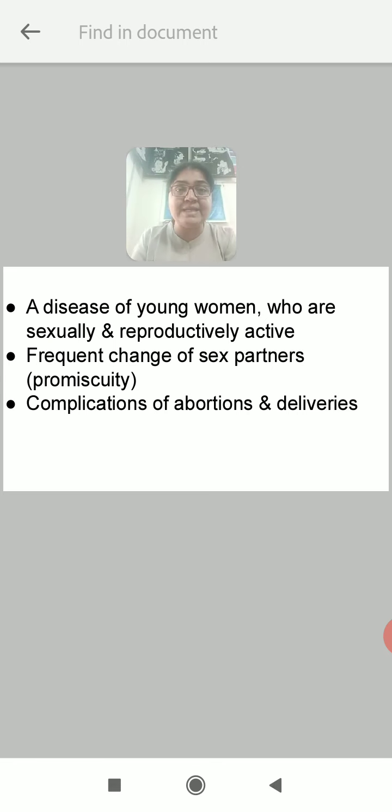In India, as it is more common in women who are changing sex partners frequently, PID is more common among prostitutes. Also the women who marry more than once are more prone to get PID. Complications of abortions and deliveries also increase the risk of PID, right? That was all about the etiology, the causative factors of PID. We'll talk about more in the next session. Thank you.